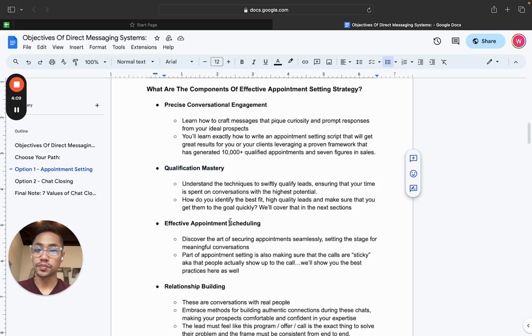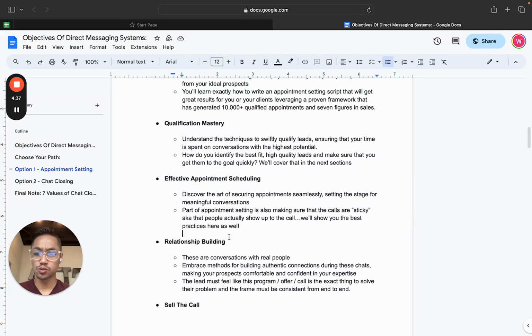You need some effective appointment scheduling skills, which we're going to break down, with some scripts and things that have worked for me, and you'll be able to build a script for yourself. Also, we're going to leverage some tools like MiniChat for automation, which is going to be dope. Those will come in later modules as well, but that'll help speed up the appointment setting process for you. And whenever you hire someone, that will be an effective way for them to get very speedy in there as well. Cool.